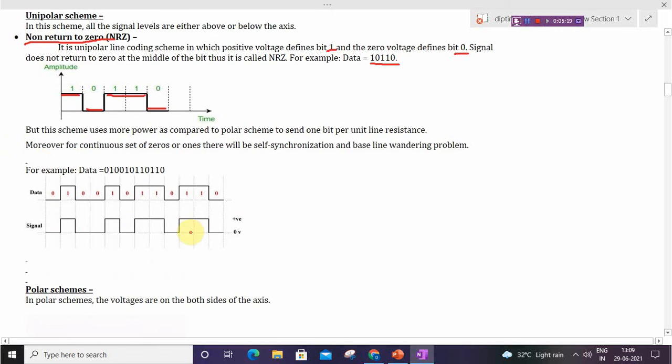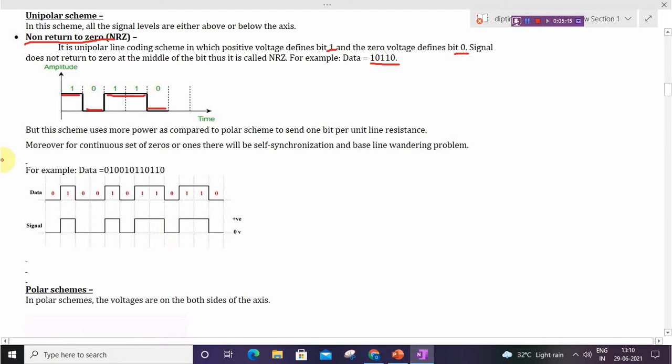But this scheme uses more power as compared to the polar scheme to send 1 bit per unit line resistance. Moreover, for a continuous set of 0s or 1s, there will be self synchronization and baseline wandering problems. So this scheme uses more power compared to the polar scheme.